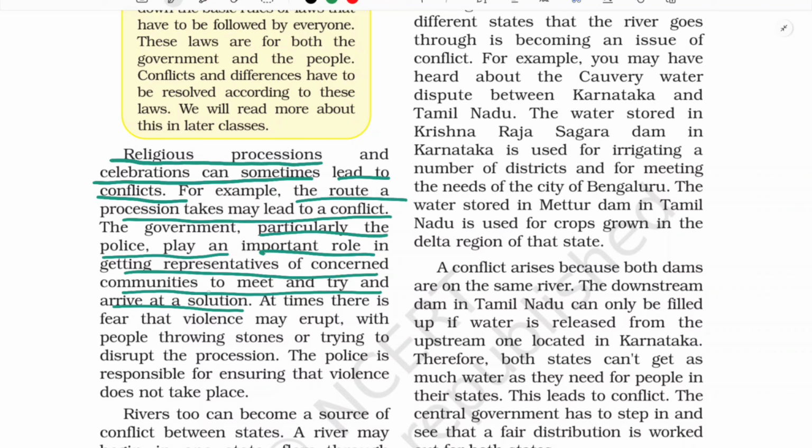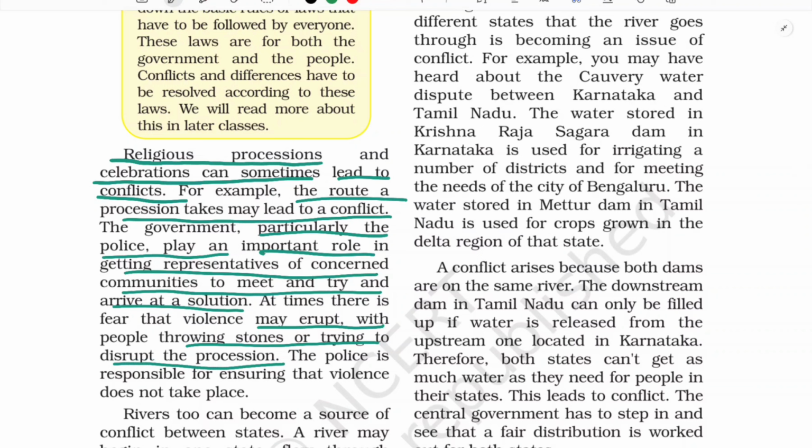So here also they will be in contact with the representatives of the concerned communities, for example, a representative of the Hindus or a representative of the Muslims. They will connect them and try to resolve the problem and come to a solution. And at times there is a fear that violence may erupt, with people throwing stones or trying to disrupt the procession.